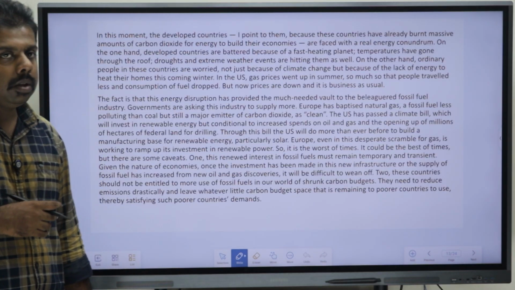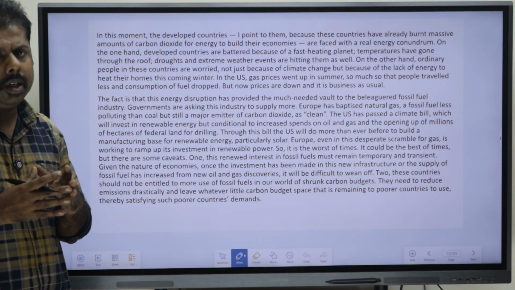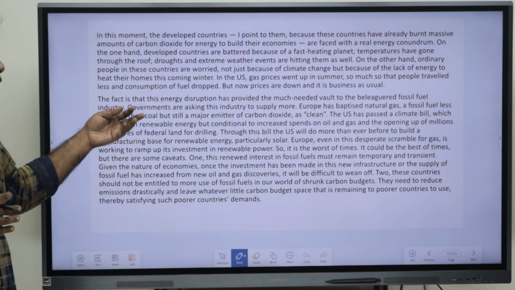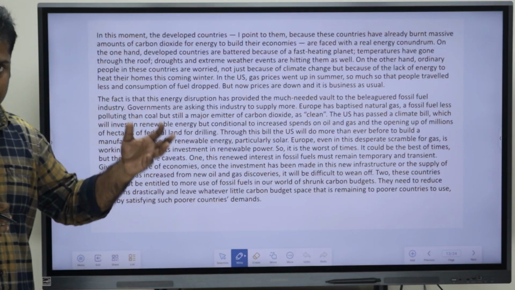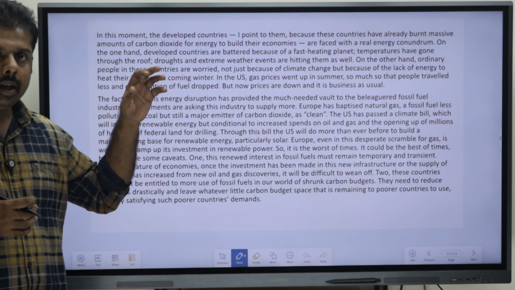Okay. So, in this passage basically it is being said about the energy issue, the energy scarcity issue, and what all these big countries are trying to do if this energy is decreasing, because energy demand is very high in every country.